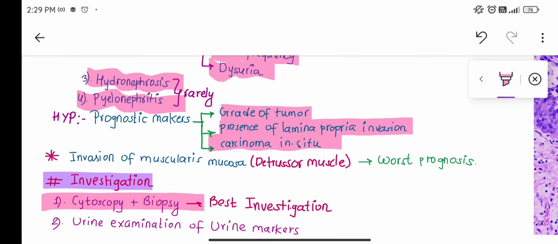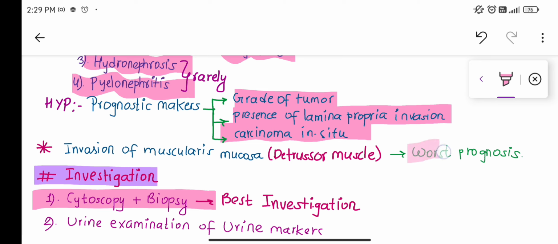Now if the patient presents with invasion of the muscularis mucosa, meaning there is invasion of the detrusor muscle of the urinary bladder, then this is the worst prognosis. The patient has less chance to survive. So 99% of patients die if there is invasion of the detrusor muscle.